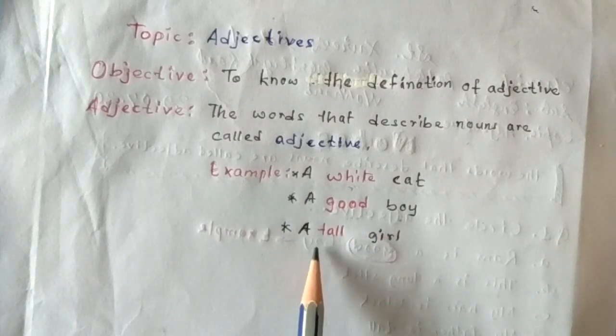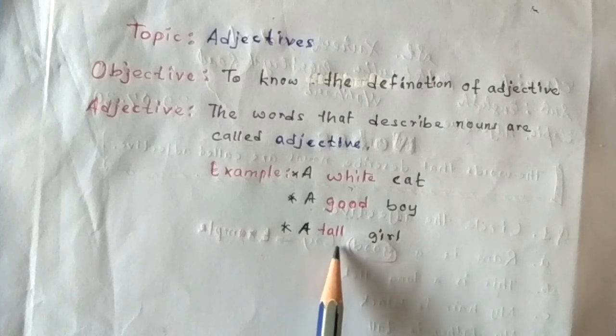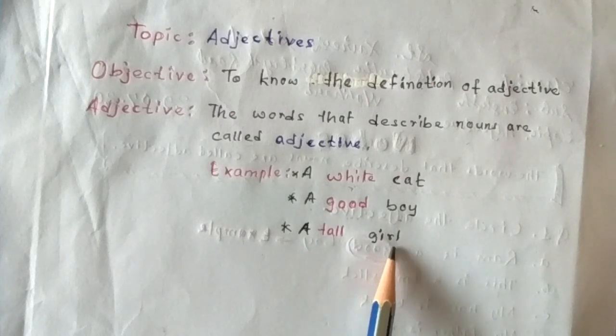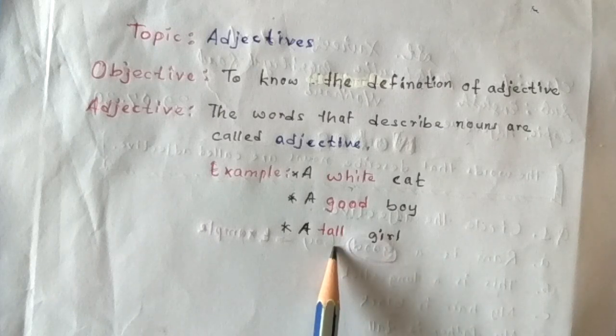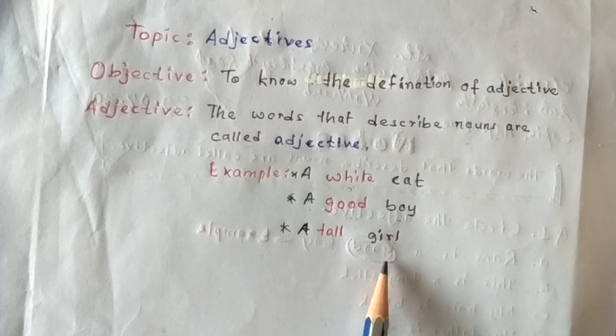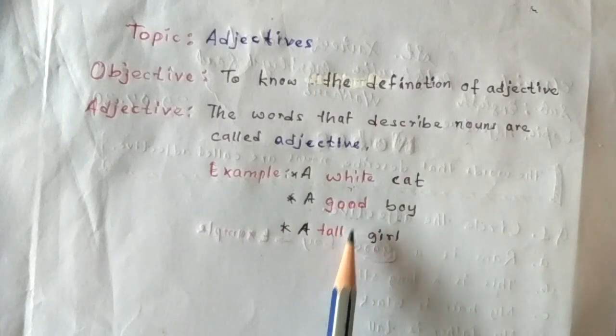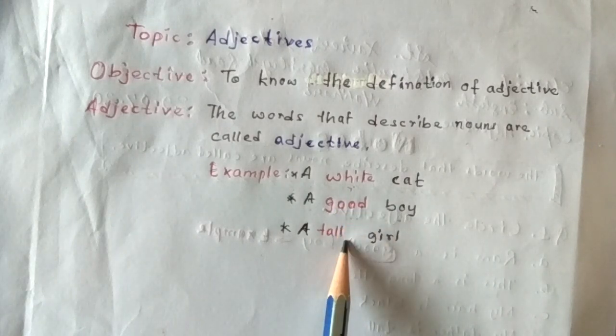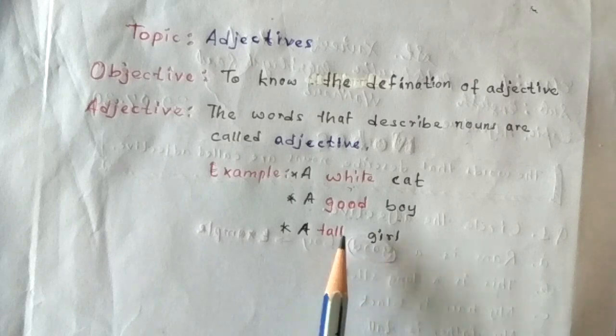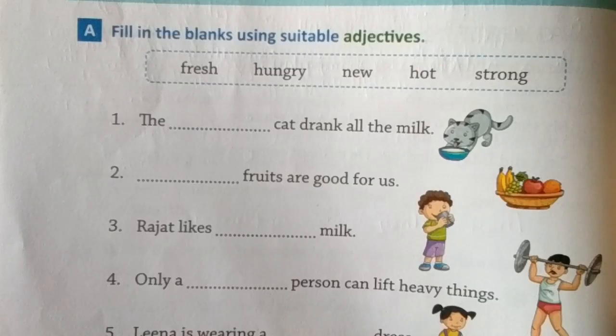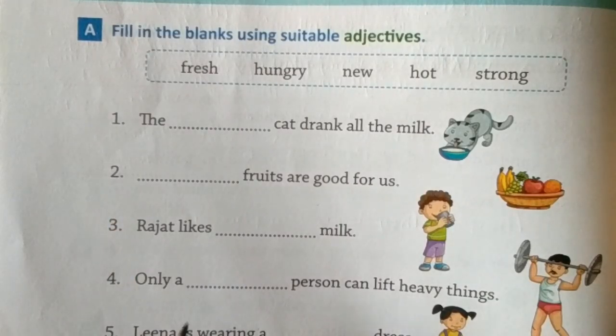Yes or no? A tall girl. Girl is a noun. And what type of girl? She is tall. These all are white, good, tall. These all are what? These all are adjectives. Now we will see some exercise.